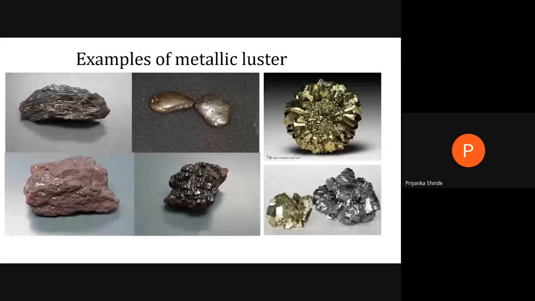This is a distinctive property of a mineral, and metallic luster is exhibited by minerals which are of high density and have a high refractive index, and usually these minerals are opaque. Opaque means they are not transparent. Such minerals show metallic luster. With examples you have to write: galena, pyrite, chalcopyrite. This is pyrite, this is copper ore, this is iron ore. All these are also iron ores. So all these are examples of metallic luster.